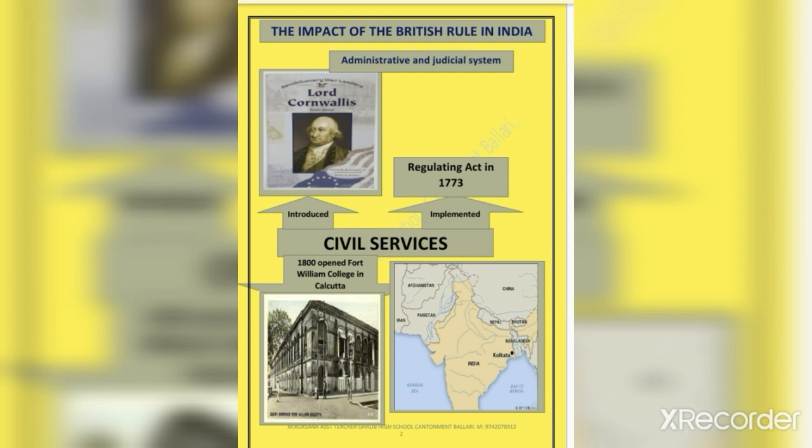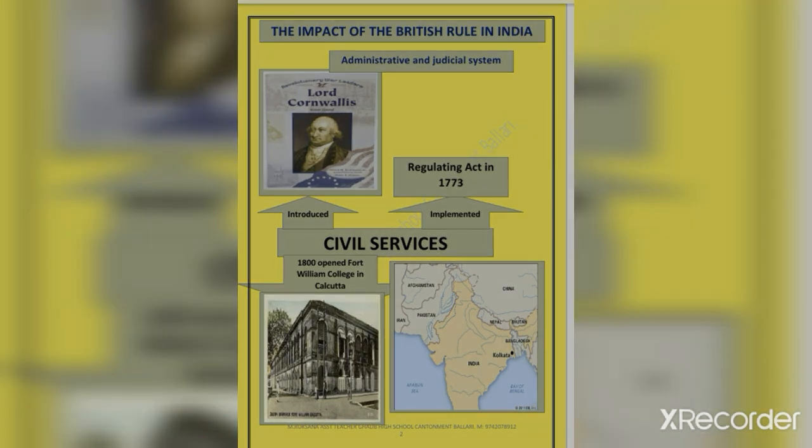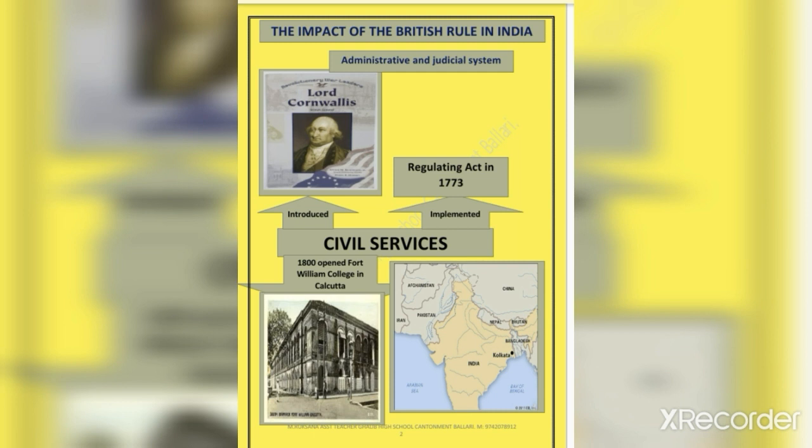So, to control this, in 1773, the government of England implemented the Regulating Act in India. The aim of the Regulating Act was, as the name suggests, to enforce control.